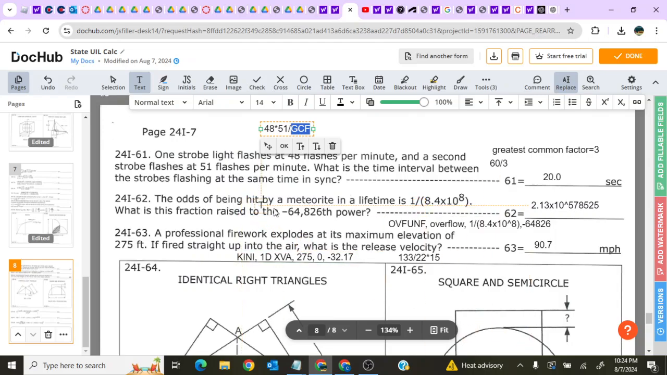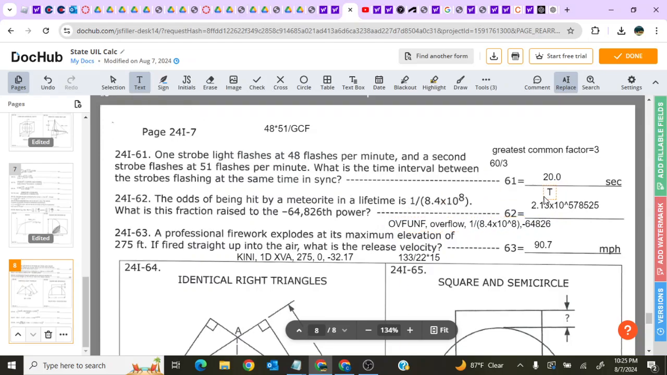62. The odds of being hit by a meteorite is 1 over 8.4 times 10 to the 8. What's this fraction raised to the negative 64,826 power? Since this number is less than 1 and it's raised to a negative power, the actual number is going to be greater than 1. So it's an overflow problem instead of underflow. Your base is 1 over 8.4 times 10 to the 8, and your exponent is negative 64826. Do that, and you'll get a value of 2.13 times 10 to the negative 578,525.